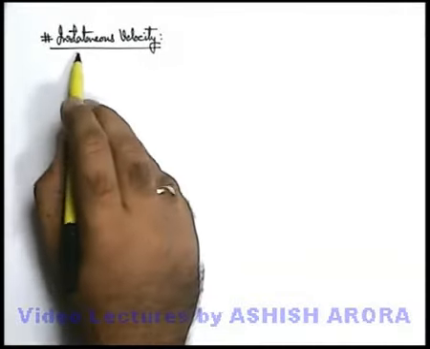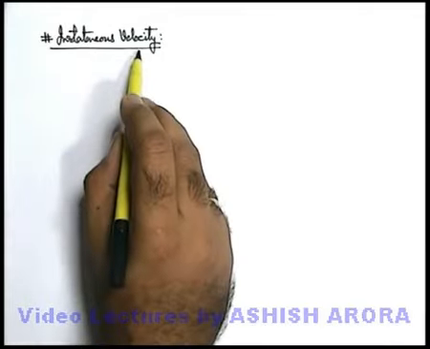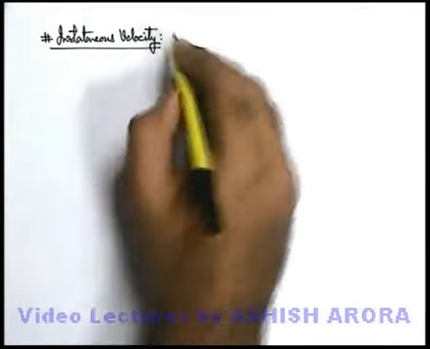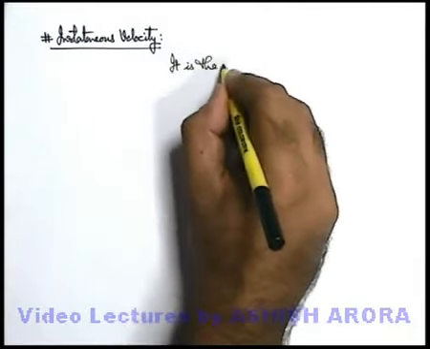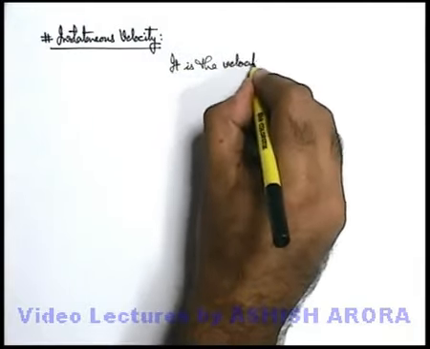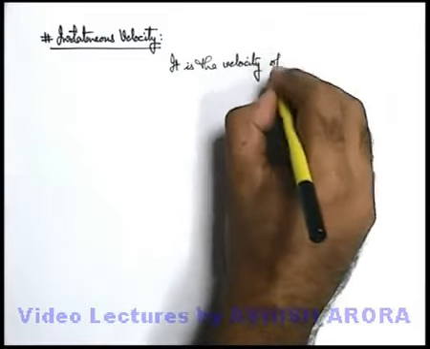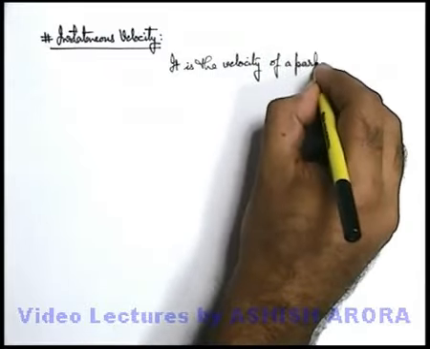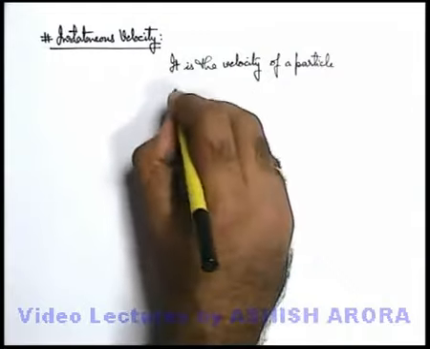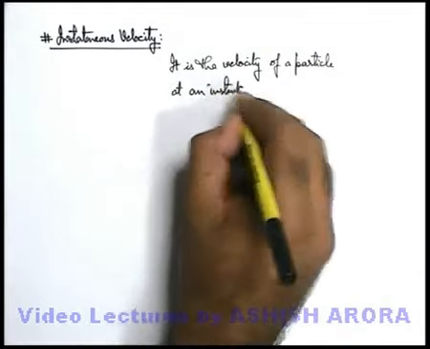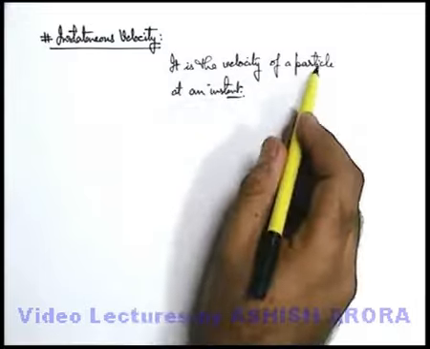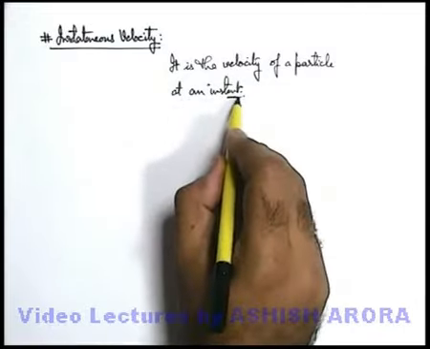Now we'll discuss the concept of instantaneous velocity. As the name implies, we simply state it is the velocity of a particle at an instant. Practically, it is very difficult to measure the velocity at an instant.